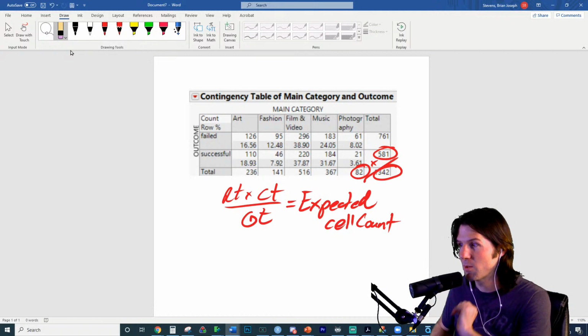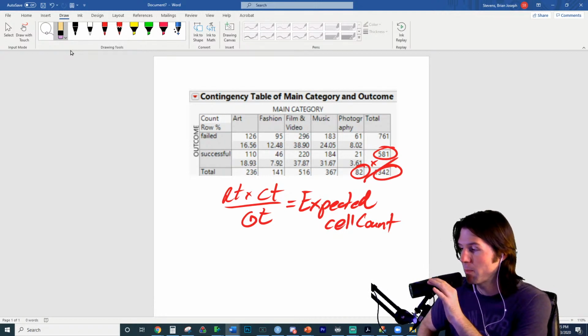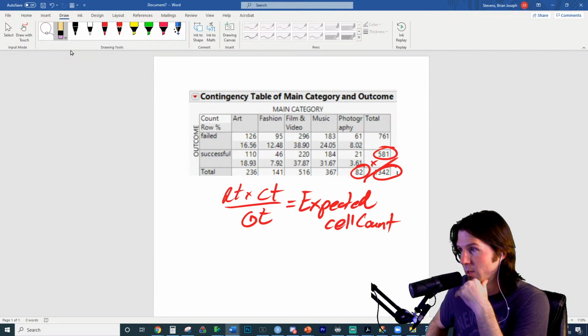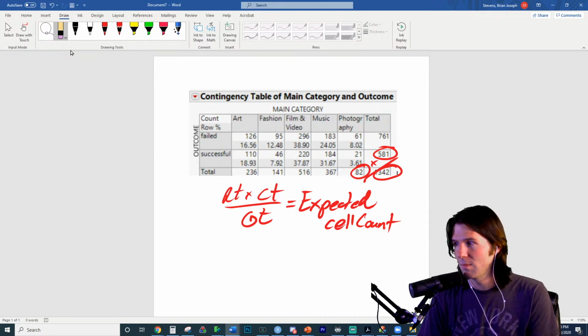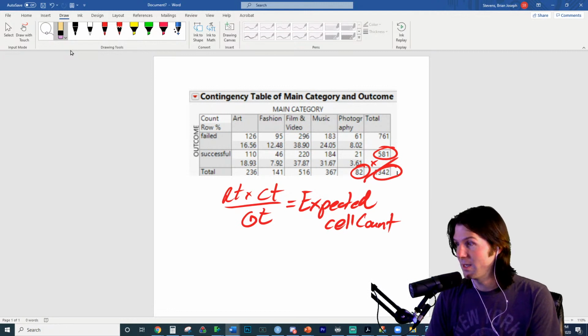For expected cell frequency, it's row total times column total over grand total. So would the formula here be based on a researcher's opinion? Since it's row total times column total over grand total, that is expected cell count, which is expected cell frequency. Counts and frequencies are synonymous words. Like, how frequently did something occur? That's the count of how many times it did occur. So frequency and count have the same meaning. So this would be based on the formula and not on the researcher's opinion.